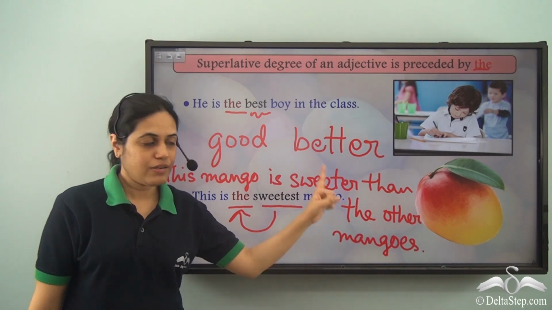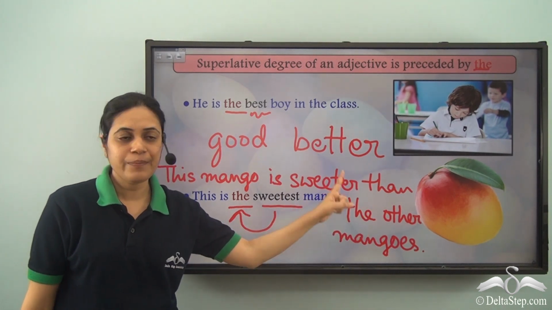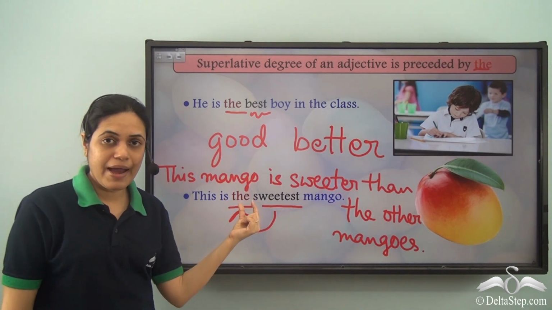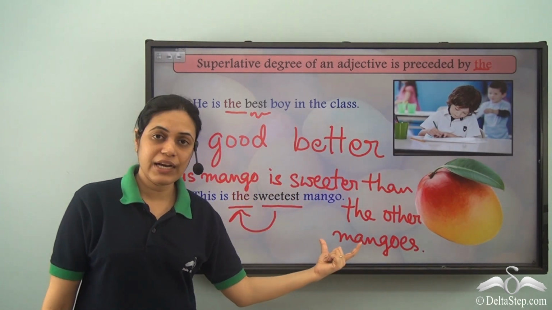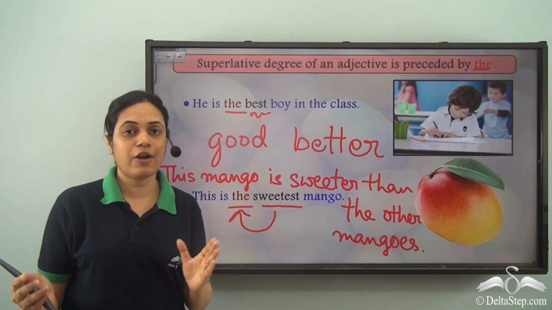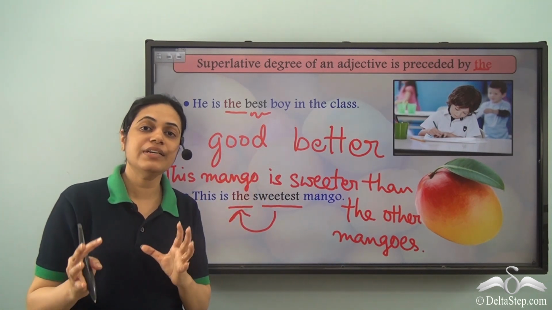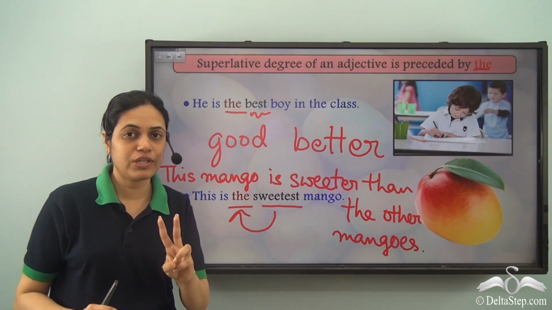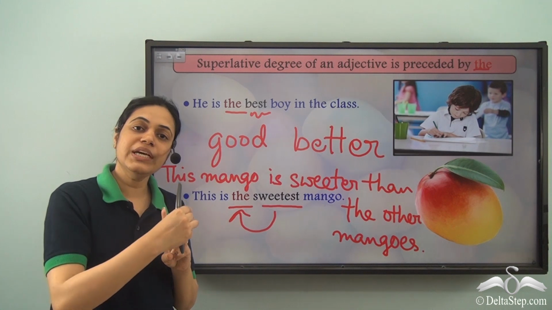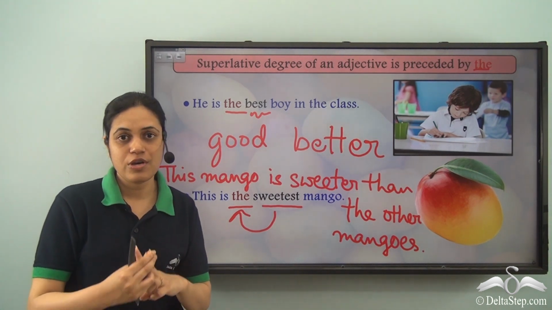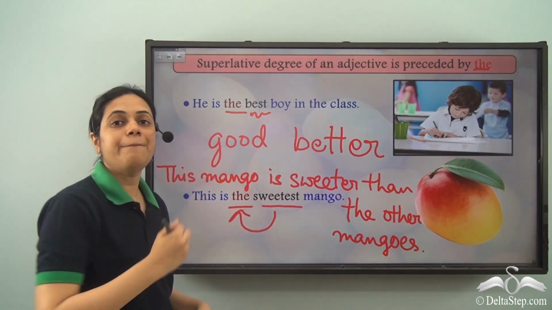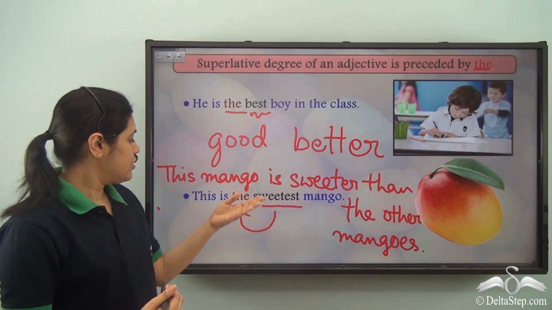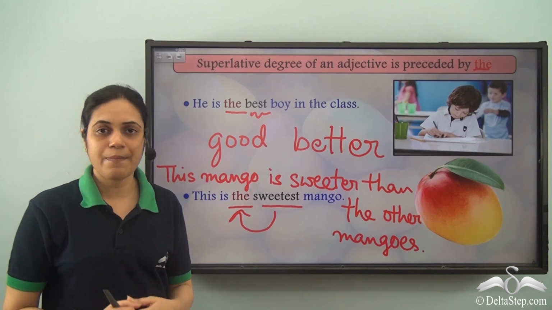Sweeter than. The comparative degree is always followed by than, because over here we are comparing this one mango to all the other mangoes. So all the other mangoes are together considered as one group. So essentially we are comparing just two things, one mango to the other group of mangoes. That is why we are using the comparative degree over here. But over here we are comparing all the mangoes together. So we say this is the sweetest mango.